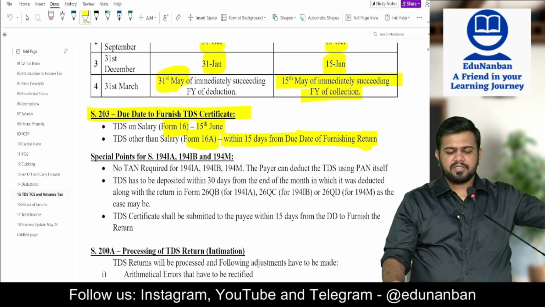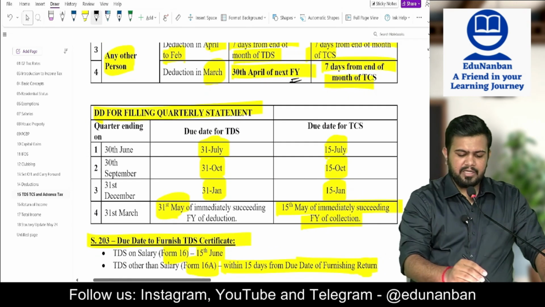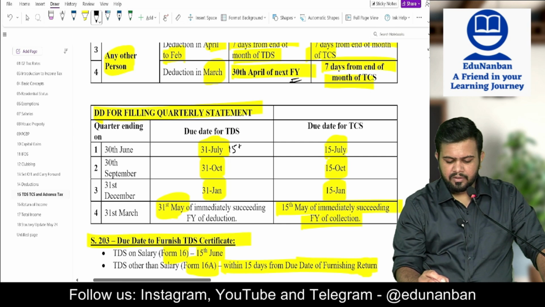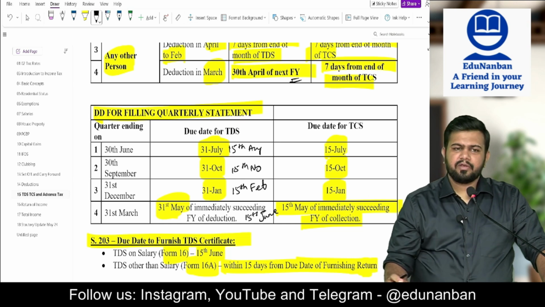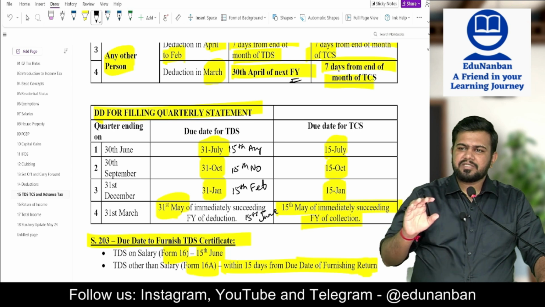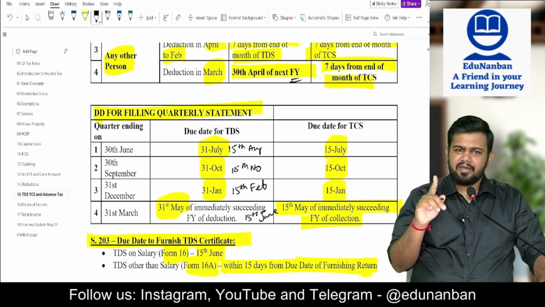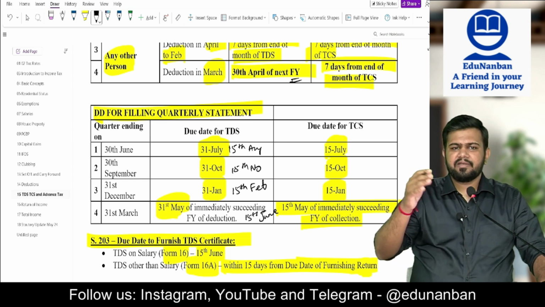So here it will be 15th August, then 15th November, 15th February and 15th June. Form 16 is given only yearly once, but Form 16A is given every quarter.